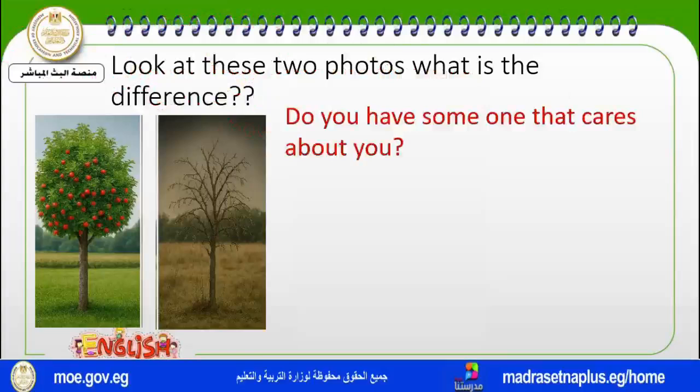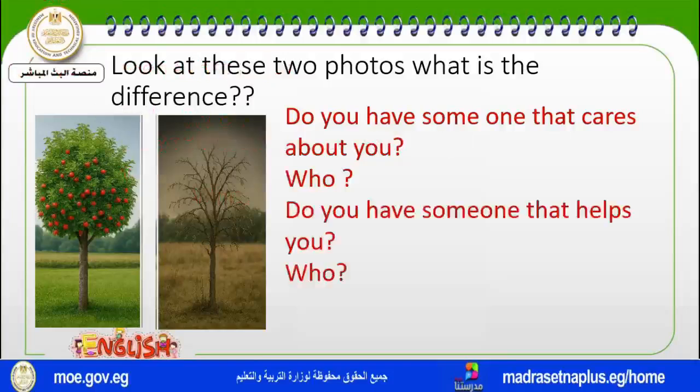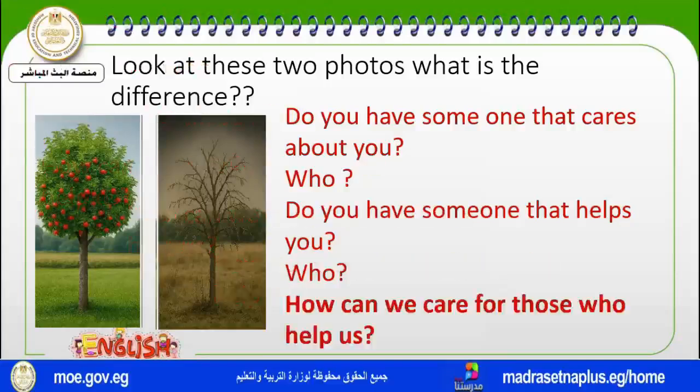Do you have someone who cares about you? Who is this person? Another question: do you have someone who helps you? Who is this person? And if you have someone who cares about you and another who helps you, how do you yourself care about them, the people who help us and care about us?